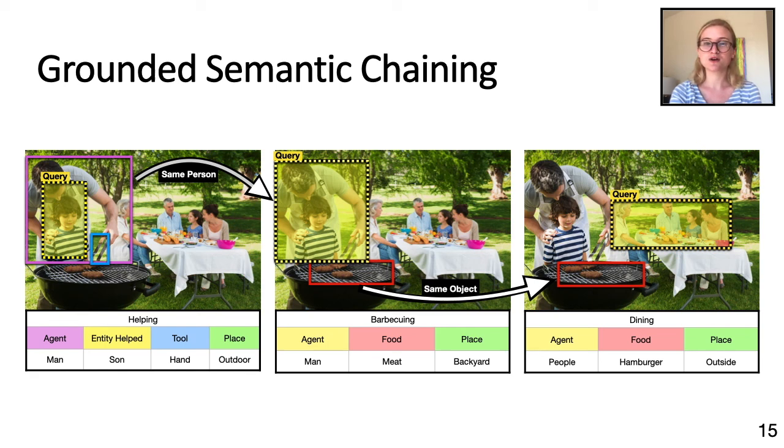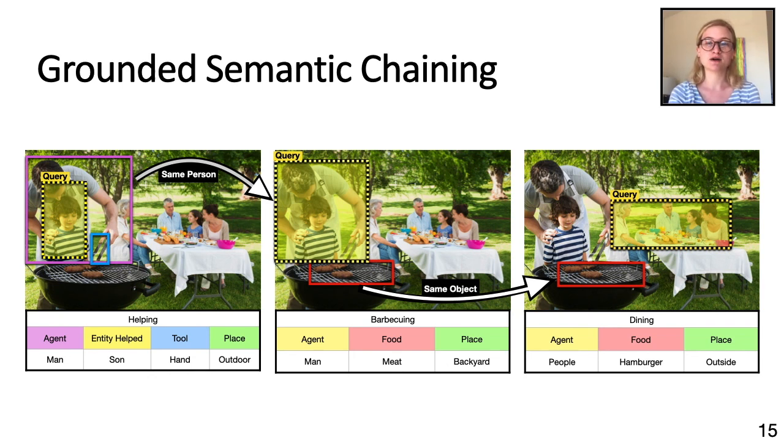For example, the query of the young boy on the first image produces the prediction that the man is helping his son. However, when the query is around the man, the prediction is that the man is barbecuing. The grounding for the man is the same, so we can start to reason that he is both helping his son and barbecuing. Taking this one step further, when the bounding box is around the family in the background, the model predicts that they are dining on the hamburgers.